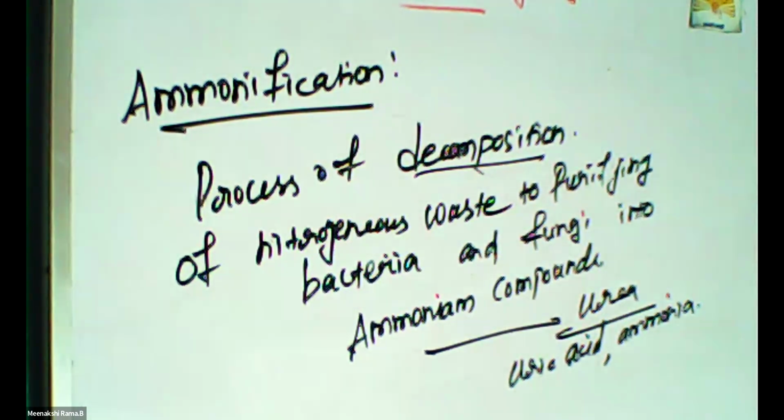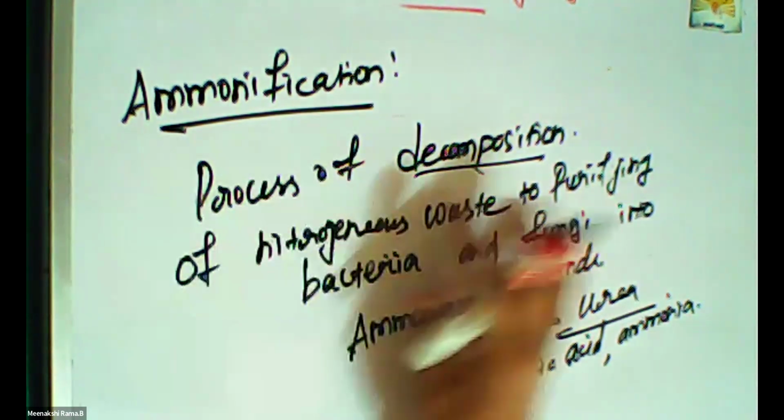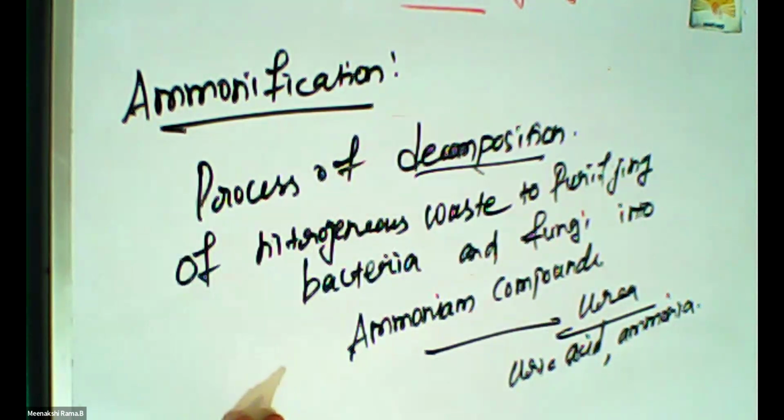Dead animals and dry leaves are decomposed and change into another form. In this manner the ammonification process is done. So the process of decomposition of nitrogenous waste: animal proteins are excreted in the form of urea, uric acid and ammonia.